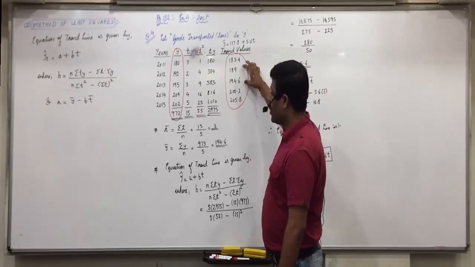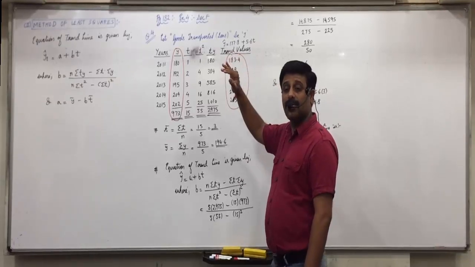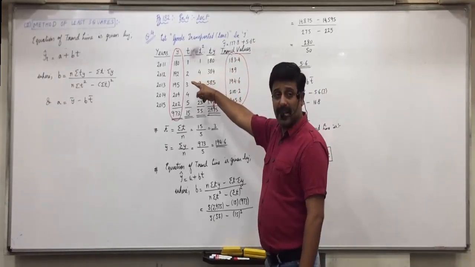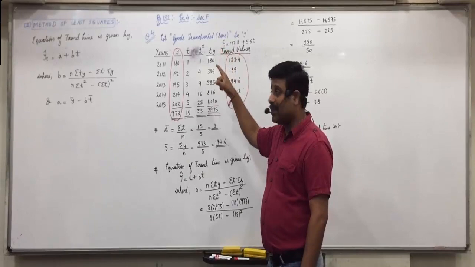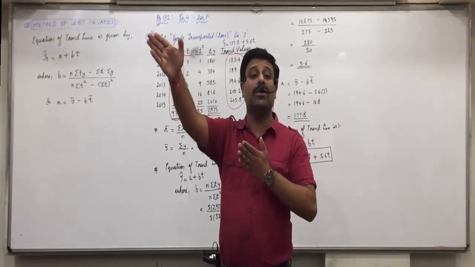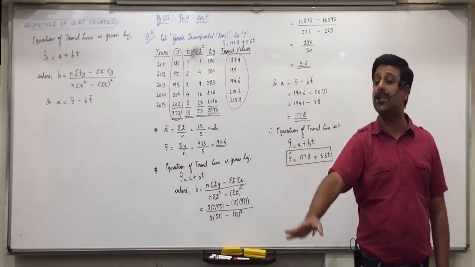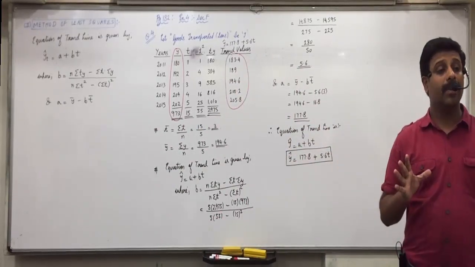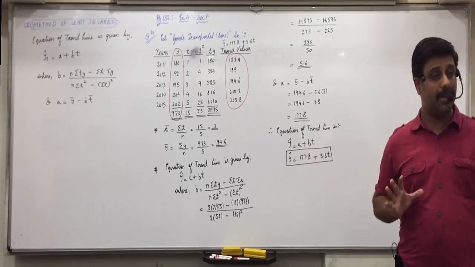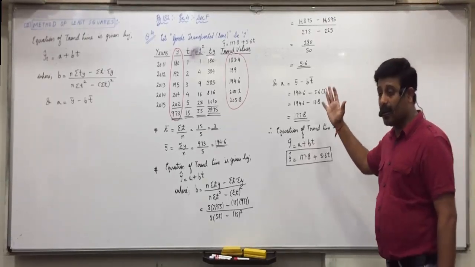So when you plot these points, they will always come as a straight line. The original values will be like a scatter diagram, and the trend line will pass in between through all the points. That is the best trend line possible, which will give you the most accurate estimate. So you have to make this on the graph now.